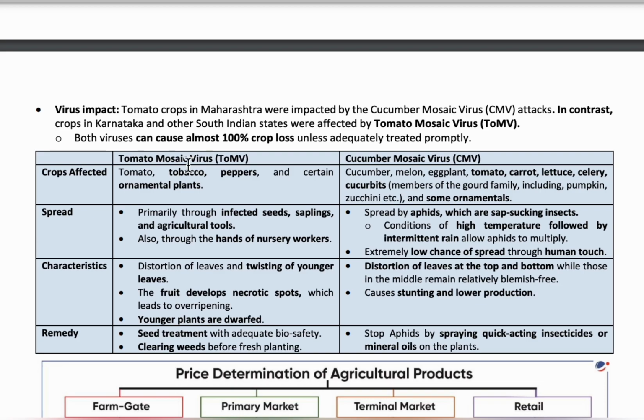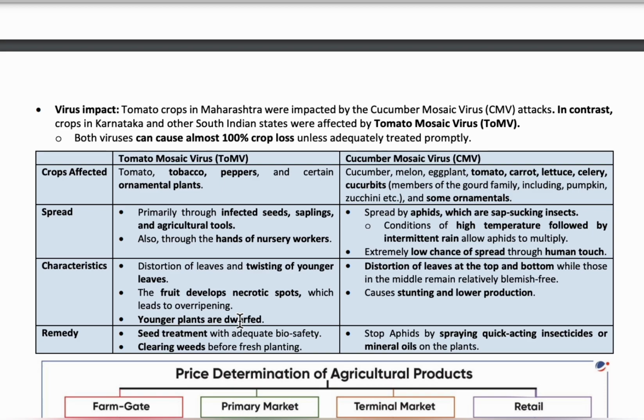The tomato mosaic virus generally affects tomatoes, tobacco, pepper and other plants, whereas the cucumber mosaic virus attacks cucumber, melons, tomato, carrot, lettuce, cucurbits, all these things. These are basic seasonal viruses.